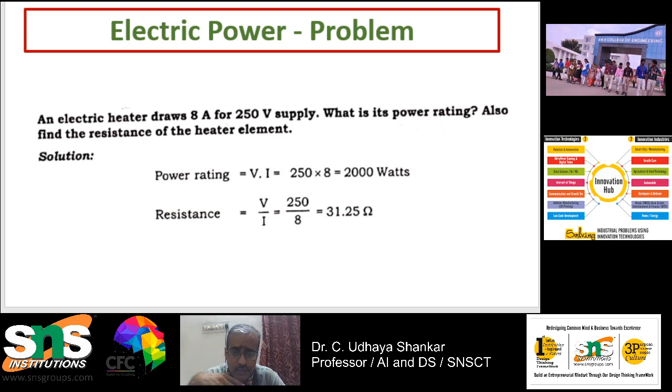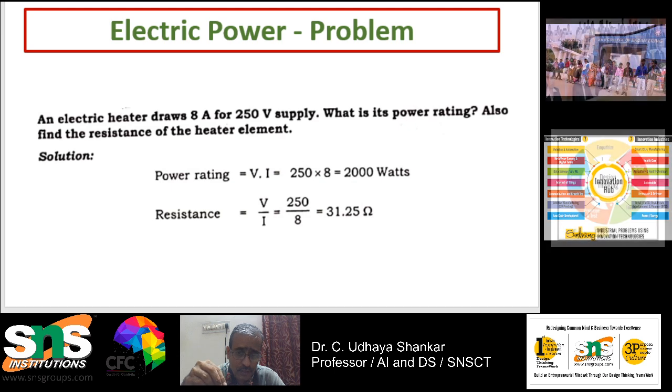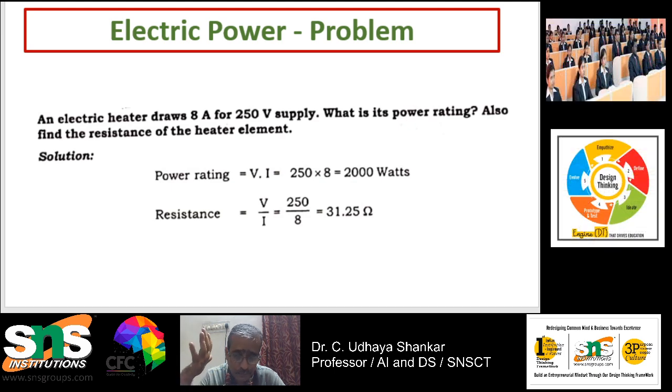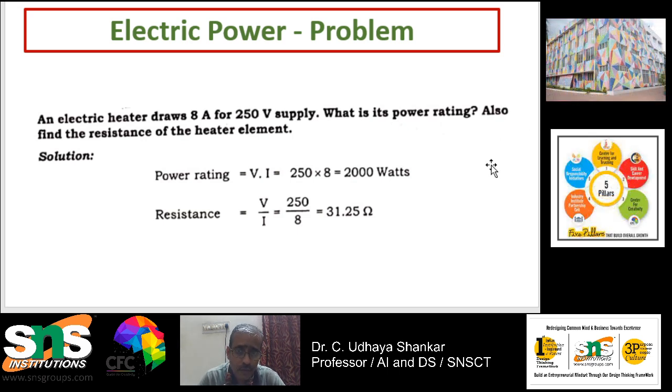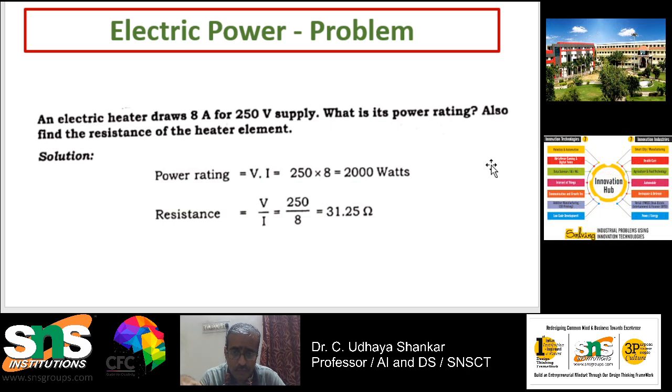How to find the value of resistance? In order to find the value of resistance, you want to use Ohm's law. You know V equal to IR is Ohm's law, so R equal to V by I. V is 250 volts and I is 8 amps. So finally you will be getting 31.25 ohms.